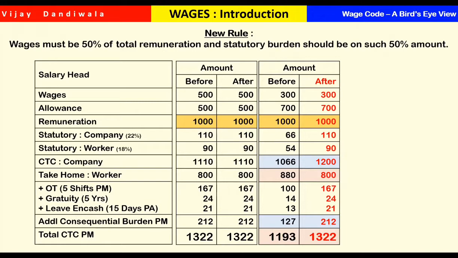missing will also be added, and allowances cannot be reduced. Because it amounts to contracting out, we cannot do that either. So the allowances will remain 700. The wages will also remain 300, but statutory compliance will be on 500.